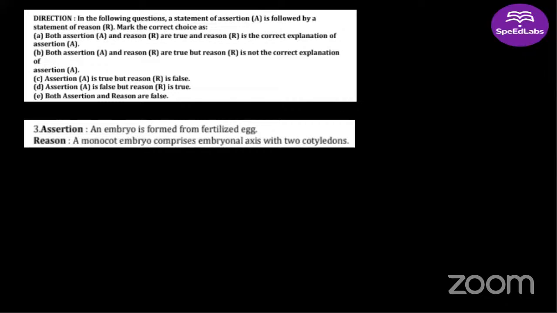How many cotyledons are present in a monocot? What is the difference between monocot and dicot? Yes, dicot, 2 cotyledons. This is 9th grade, not even 10th grade. Monocot, 1 cotyledon. See, in the question here, a monocot embryo comprises an embryonal axis with 2 cotyledons.